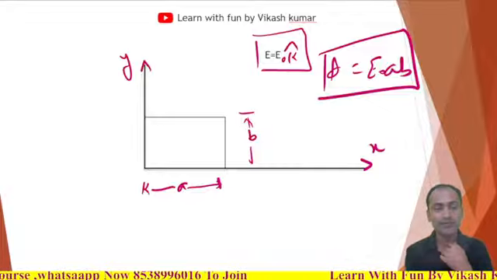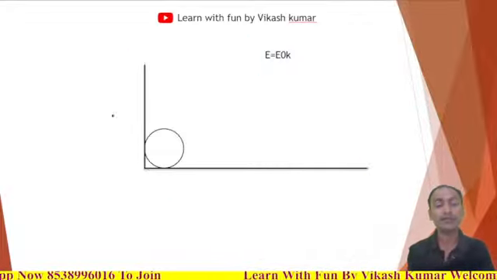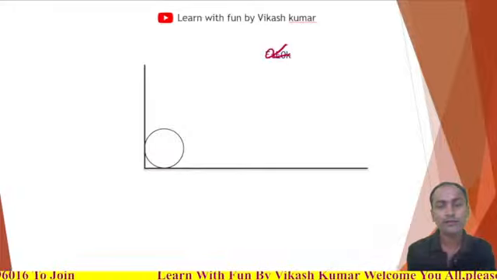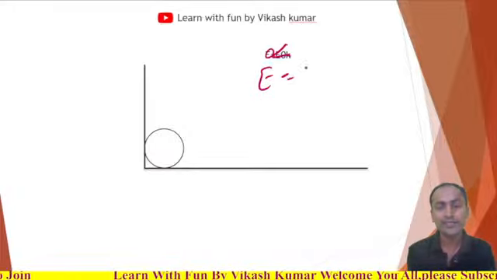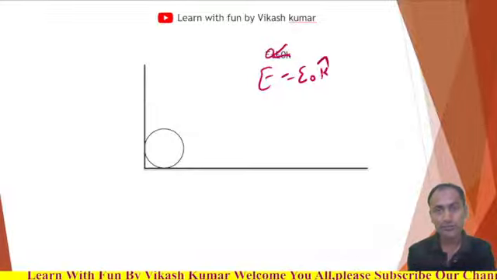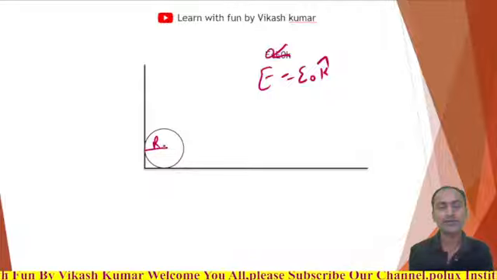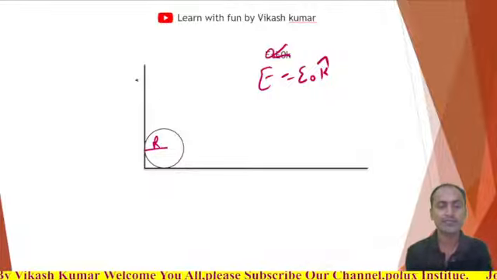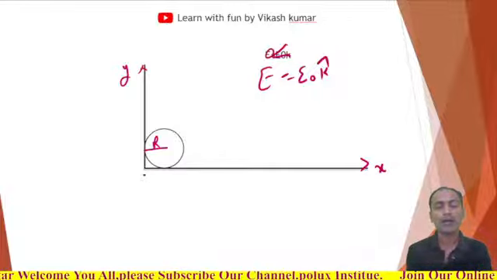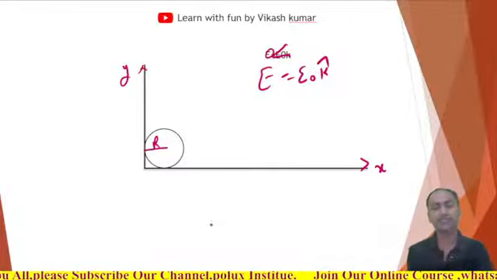Let's say another example, the electric flux through this area. The electric field is again E naught into K cap, and we need to find the flux through this circular area, and let's say its radius is R. This is the y axis, this is the x axis, and outward in this direction will be the z axis.